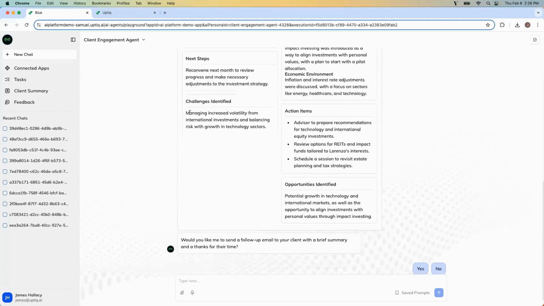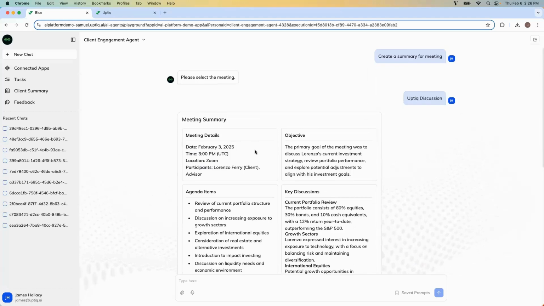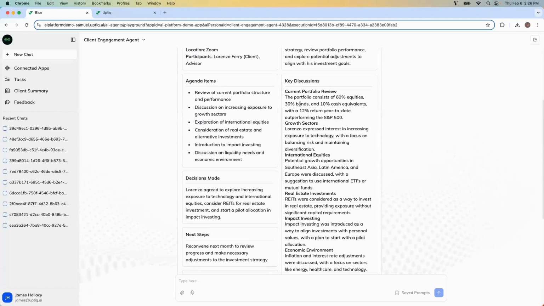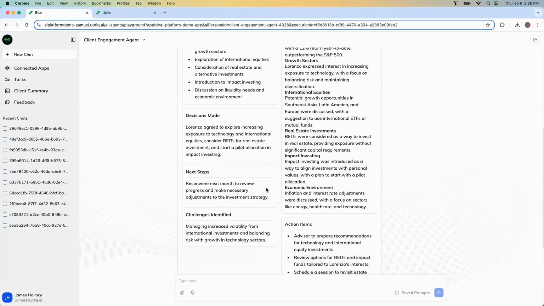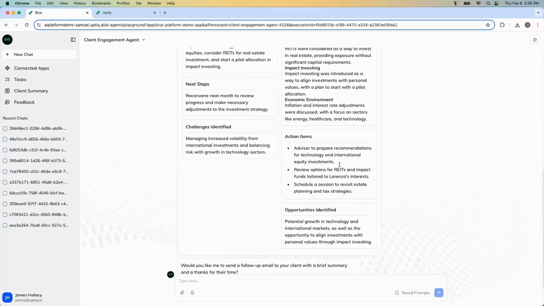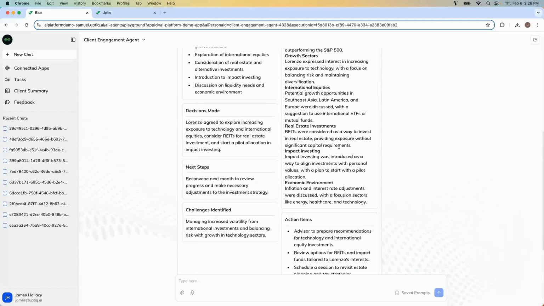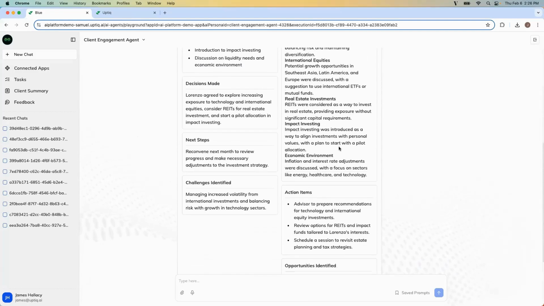All right, here's our summary information. So it read our meeting, it understood the objectives of the meeting, so our key discussion points, any agenda items, decisions, next steps, action items. The important information has been extracted and distilled down for us to easily pick up and understand.